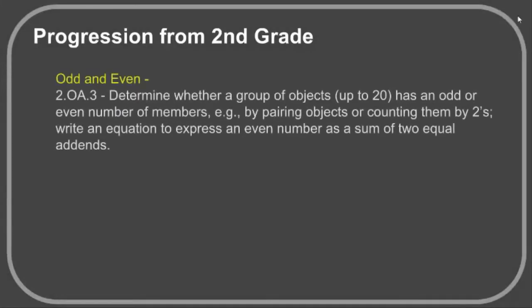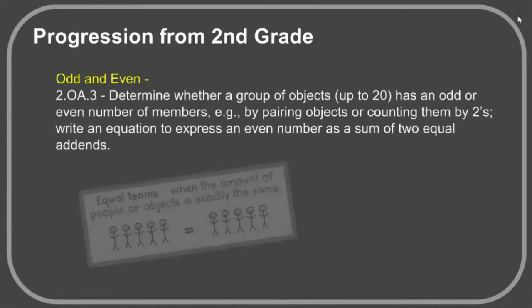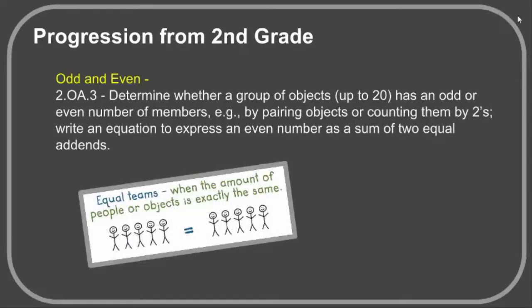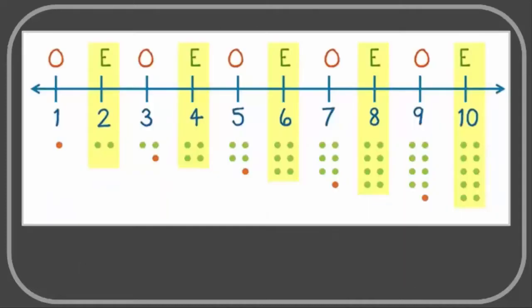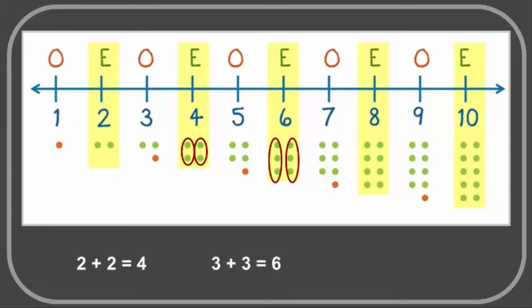Second grade students explored odd and even numbers by focusing on conceptual understanding of equal groups and partners. Students began to see odd and even patterns as they explored different quantities. The doubles facts, including adding an even to an even number, as well as adding an odd to an odd number, created even sums that could be divided into 2 equal groups with no leftovers. But adding an even number to an odd number could not be divided into 2 equal groups.